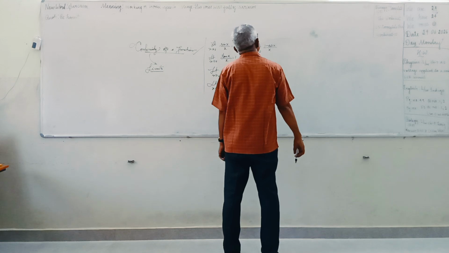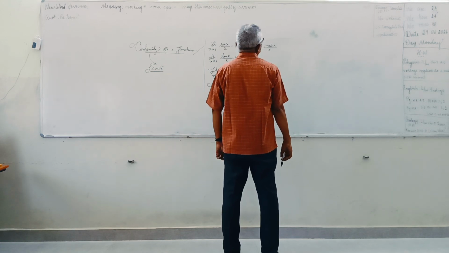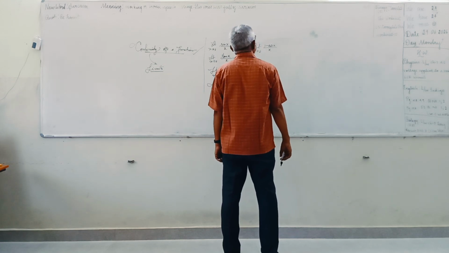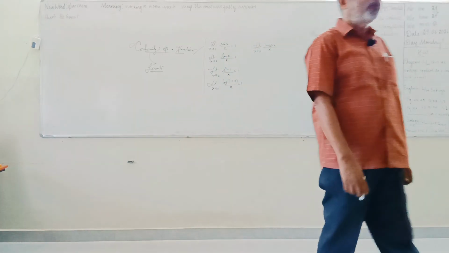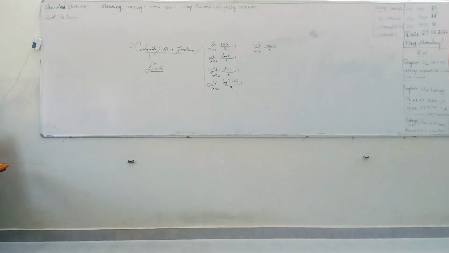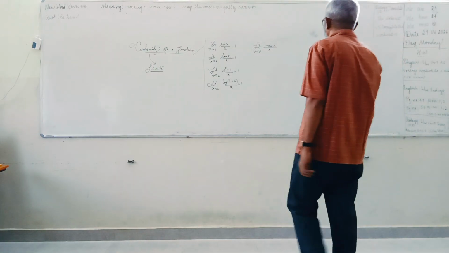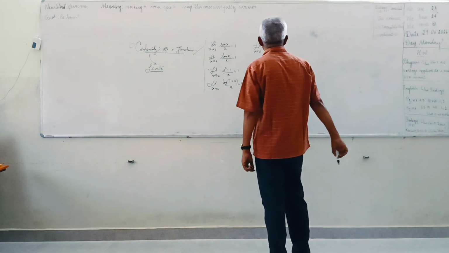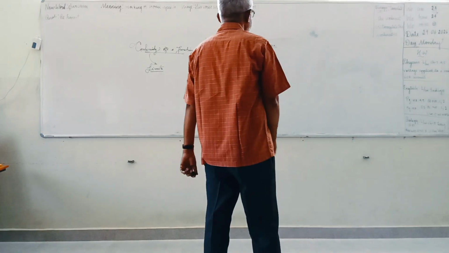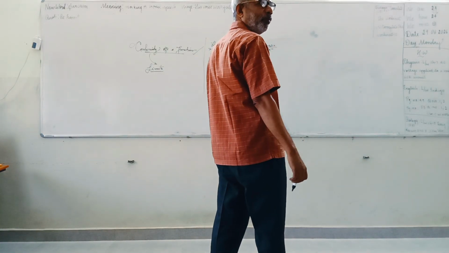What is that value? Can you say something about it? 1 by 2 or x by 2? 1 by 2. Then what is the method you are following here? And suppose this is equal to x square, (1 minus cos x) divided by x square.